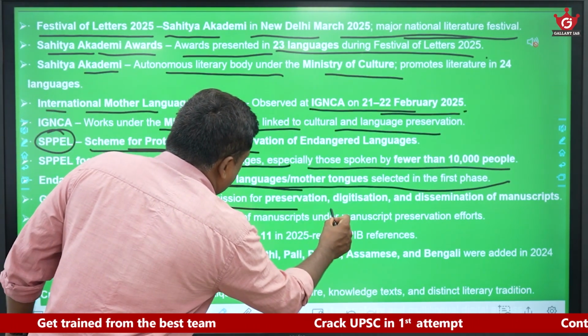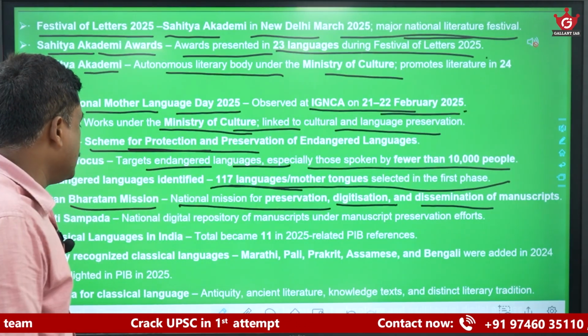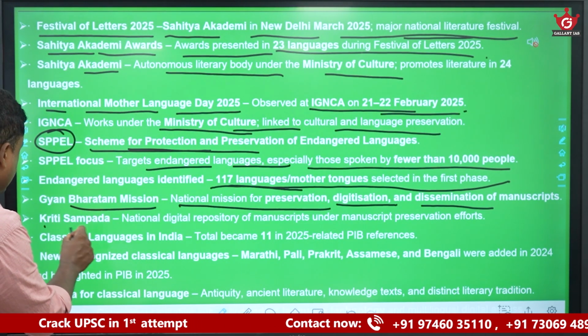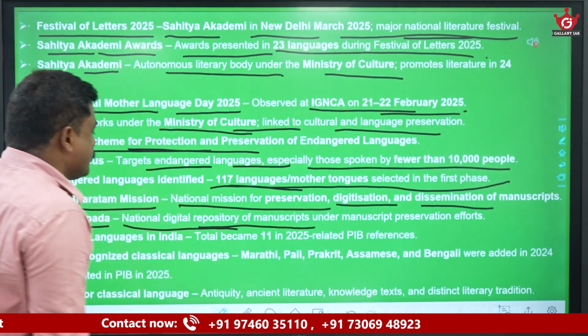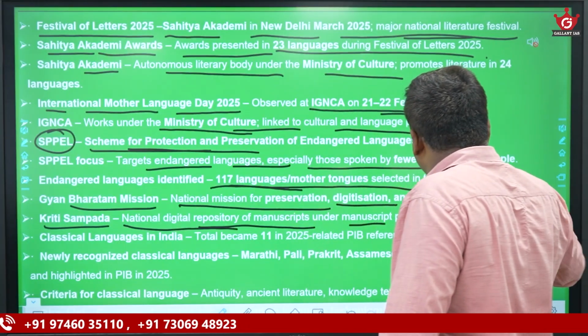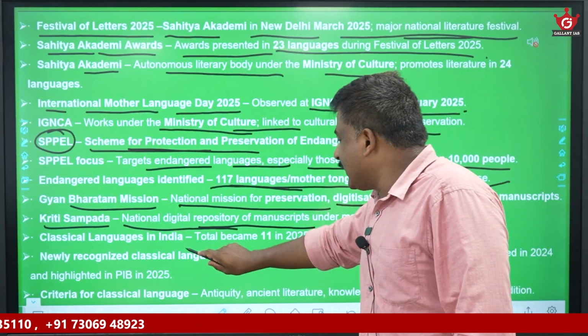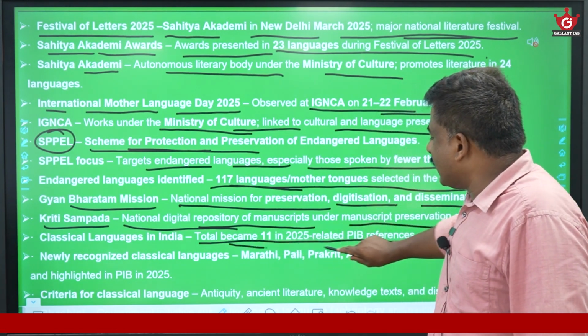Then see Gyan Bharatam Mission. This is the National Mission for Preservation, Digitization, and Dissemination of manuscripts. Then there is Kritisampada. This is the National Digital Repository of Manuscripts, National Digital Collection of Manuscripts under Manuscript Preservation Efforts. Then classical languages, total 11 classical languages.